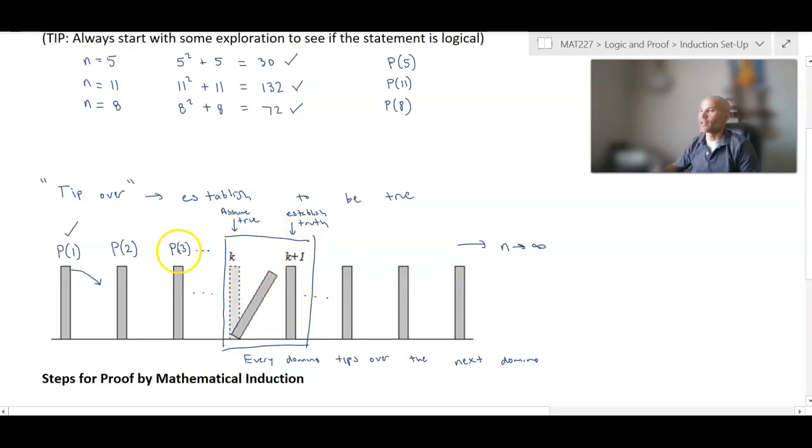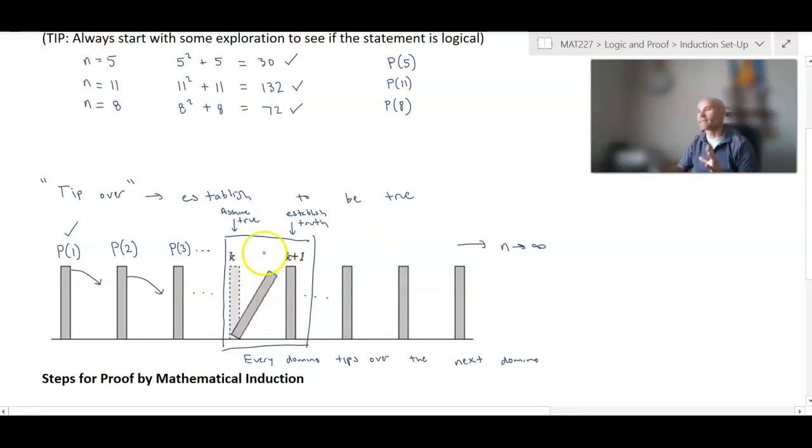Now, because of this logic, and because I've established that the first domino can be tipped over, well, that is a chain effect. If every domino knocks over the next one, i.e. this kind of abstract logical step, then that means P of 1 makes P of 2 true, that tips that guy over, which tips over P of 3, which tips over P of 4, and so on.